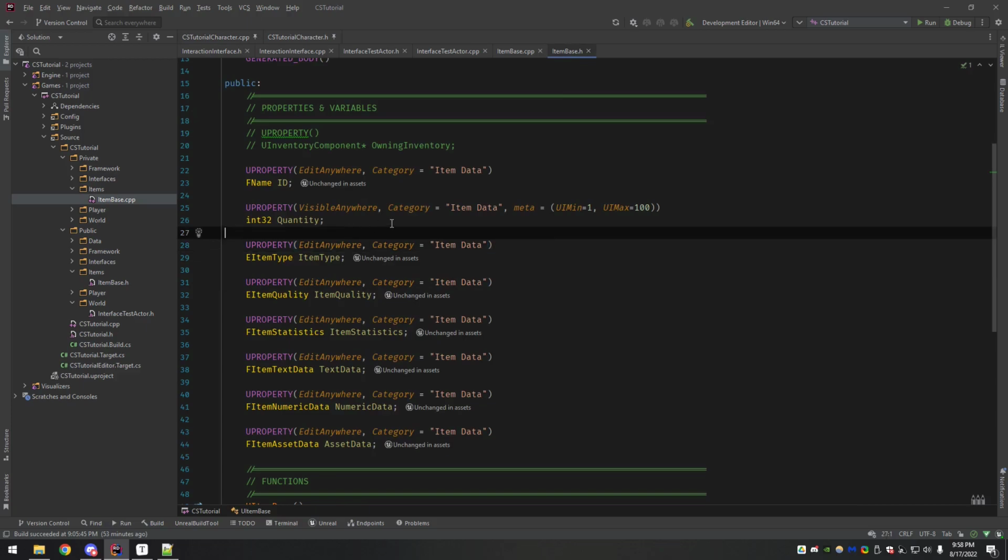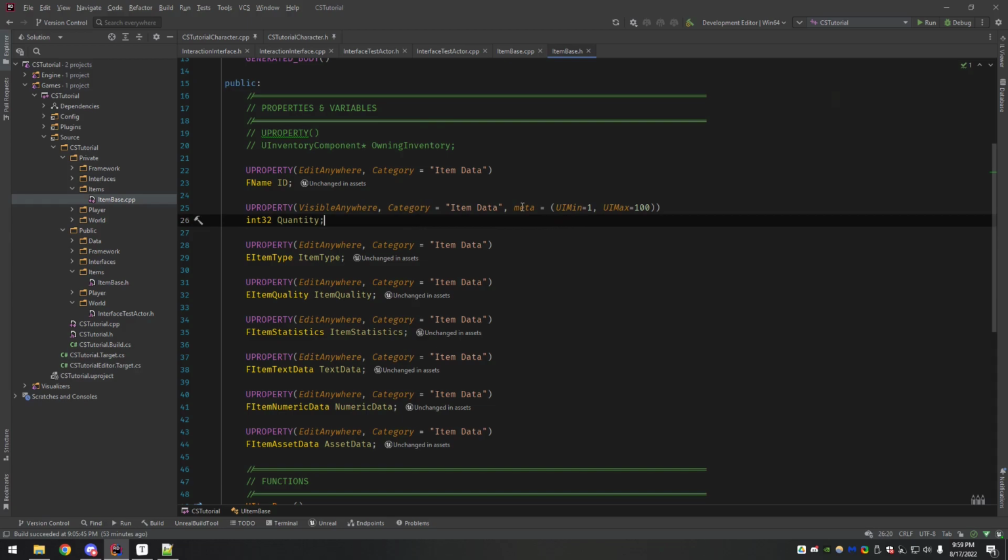I am using a reference, which is another game project I've been working on, and I've mentioned it a few times. When I was doing that, I put some things in, thinking, okay, maybe I want to use Blueprint with this or something, and I ended up never using it. I didn't realize it at the time, but I made a few mistakes here in the item base header.